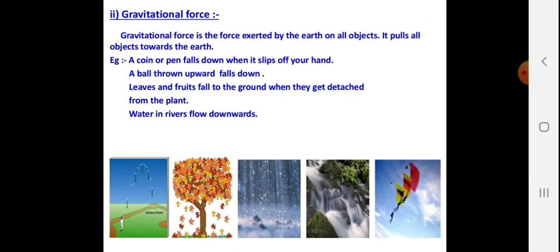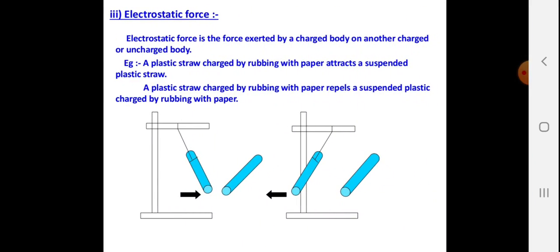Gravitational force. The gravitational force is the force exerted by the earth on all objects; it pulls all objects towards the earth. A coin or pen falls down when it slips off your hand. A ball thrown upward falls down. Leaves and fruit fall to the ground when they get detached from the plant, and water in the river flows downwards. So these are examples of the gravitational force exerted on us. Anything you drop or let free fall goes towards the center of the earth, due to the gravitational force.